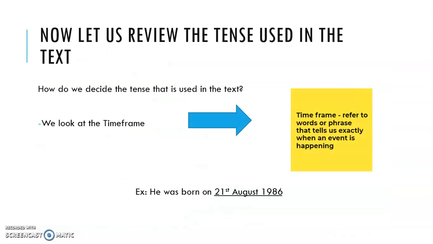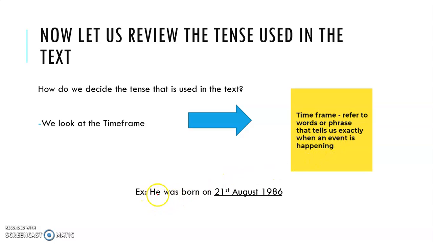Now we shall review the tense that is being used in the text. So how do we decide what type of tense is being used in the text? Well, we look at the time frame. So what is the time frame? Time frame refers to words or phrases that tell us exactly when an event is happening.